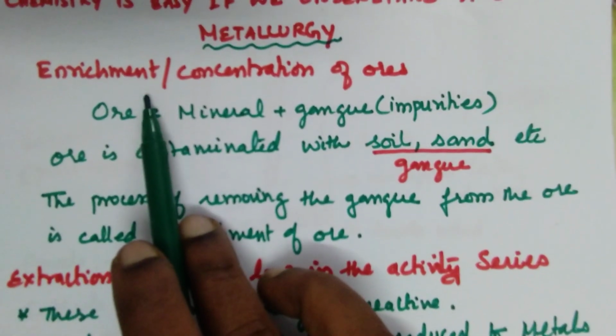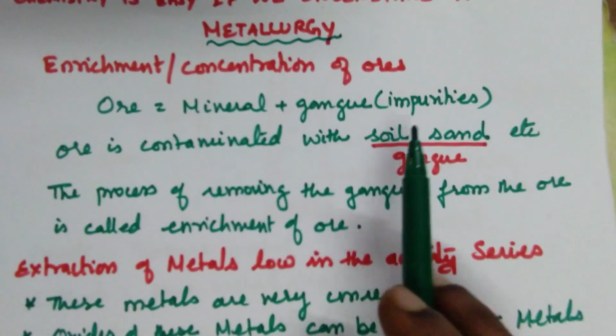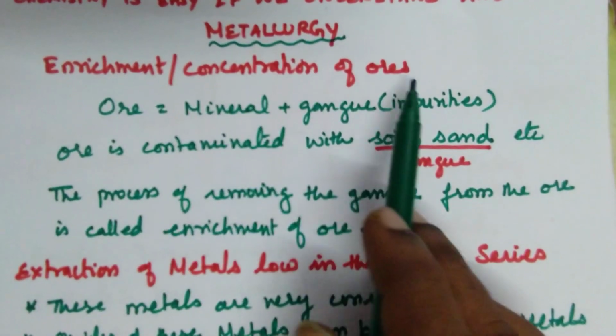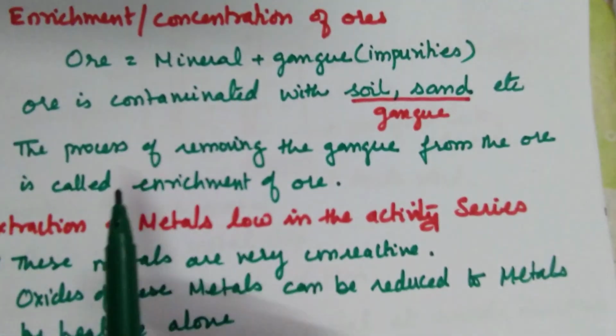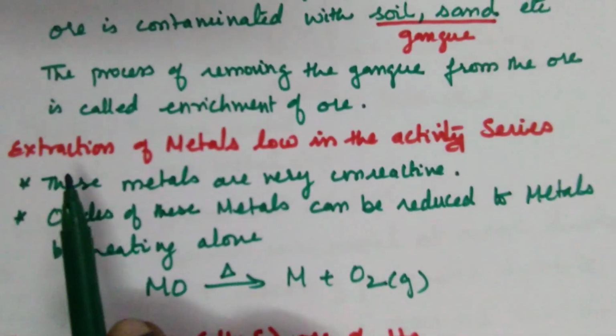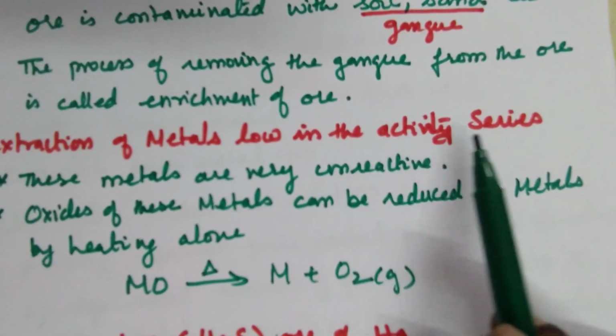So we need to enrich or concentrate this ore. That is, we want to remove these impurities. Removal of impurity is called enrichment of ore or concentration of ore. Then extraction. Extraction of metal low in the activity series.